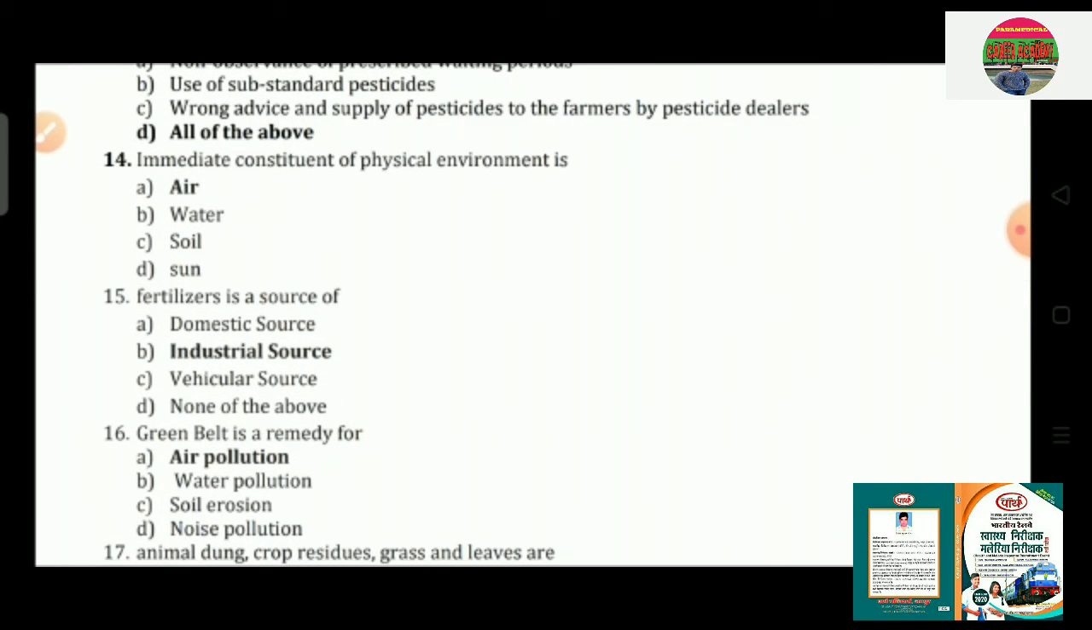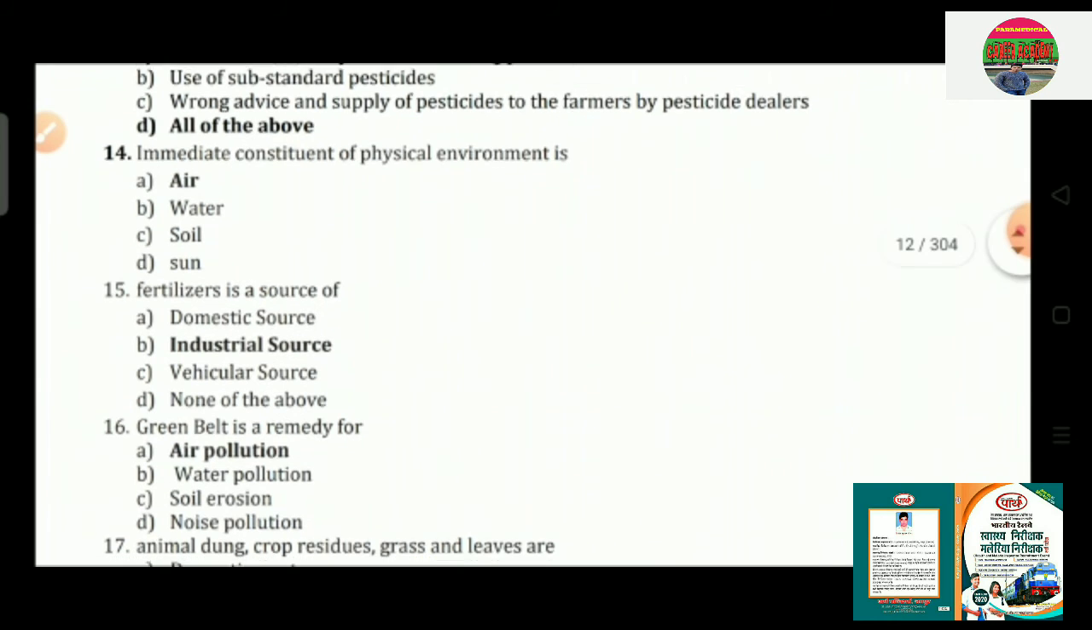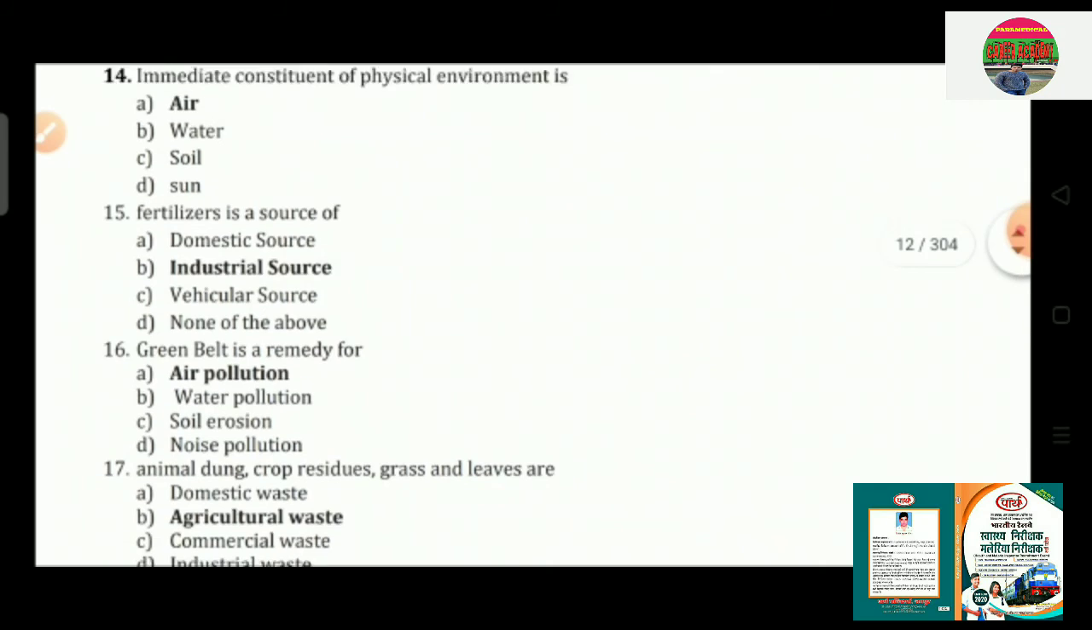Question number 16: green belt is a remedy for option A, air pollution; option B, water pollution; option C, soil erosion; and option D, noise pollution. So the correct answer is air pollution.